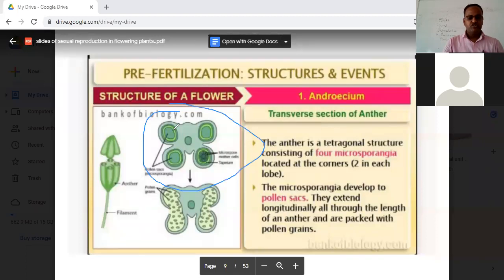So these are the two lobes, lobe 1 and lobe 2, and in each lobe you have two microsporangia. So this structure, the pollen sac, which I am rounding off, is the microsporangia or the pollen sac.